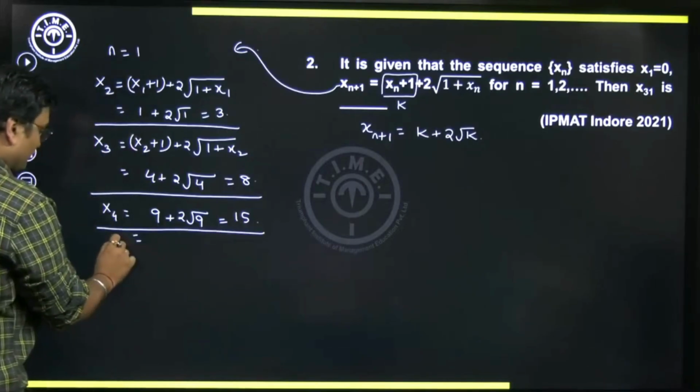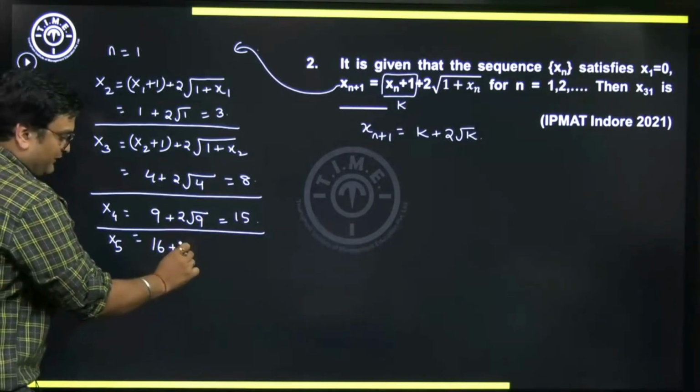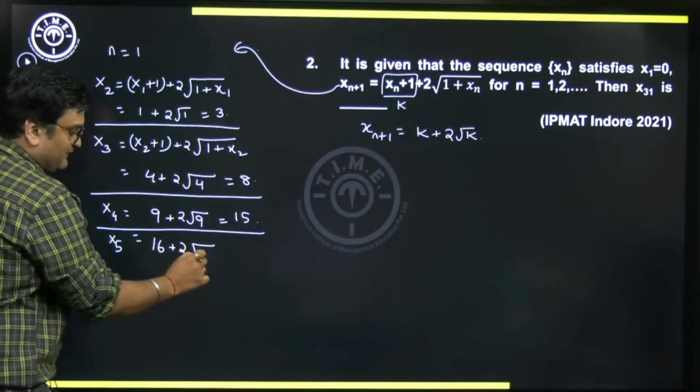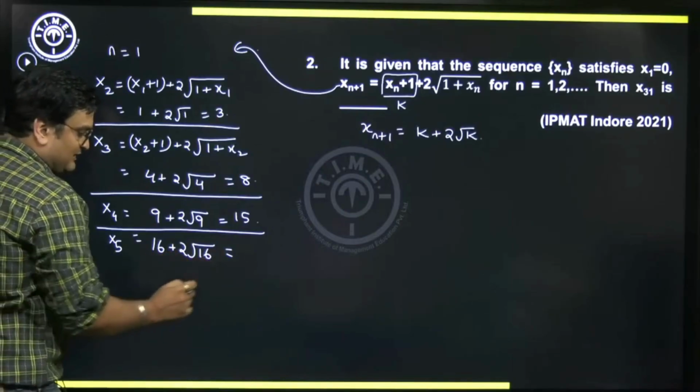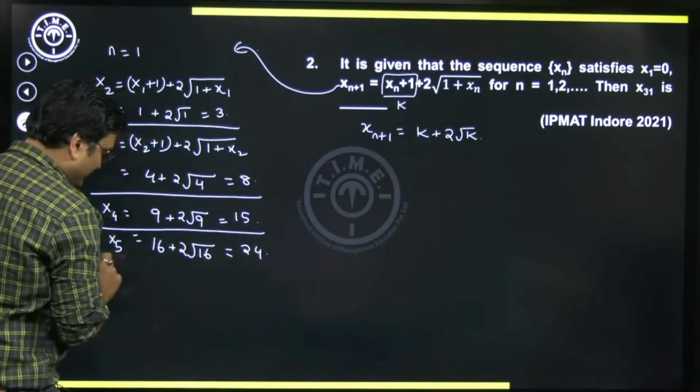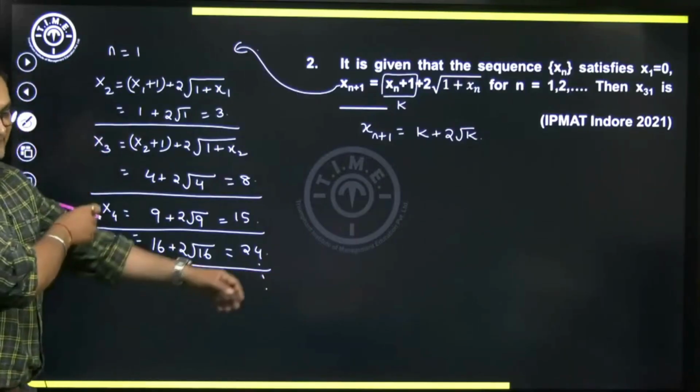Let's continue. What will be x5? Previous number plus 1 plus 2 into square root of previous number plus 1, 16, which will give us what? 2 into 4, 8. 8 plus 16 is 24. Now tell me, do you realize or observe something here? Is there a pattern that is generated?